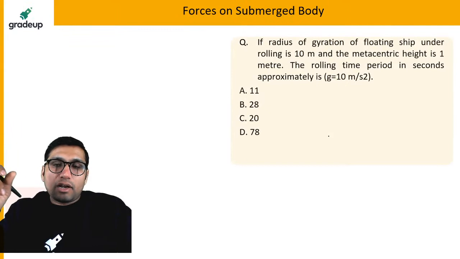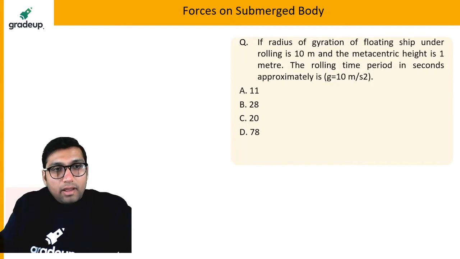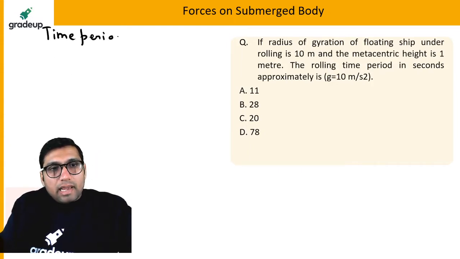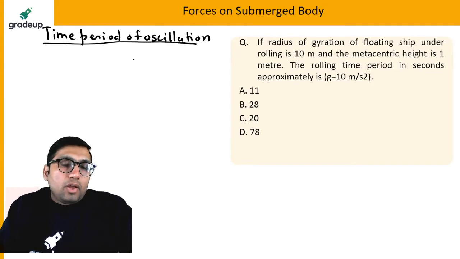Next question: the radius of gyration of the floating ship under rolling is 10 meter. I forgot to tell you one important formula. There is a term called time period of oscillation. Especially for the condition of a floating body, we find the time period of oscillation.